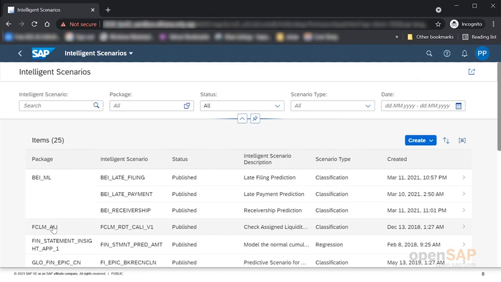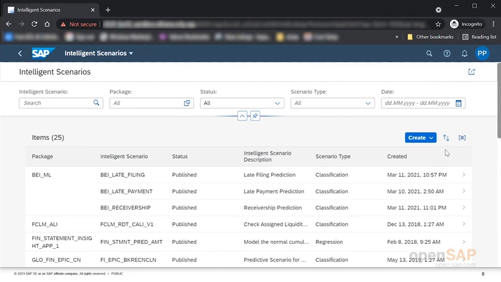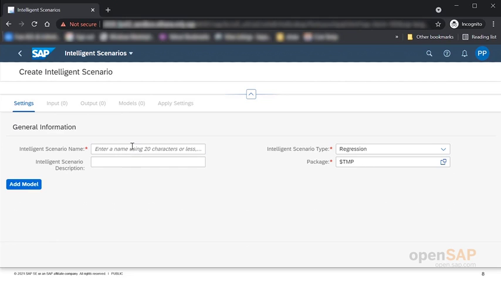So here, you see there are a bunch of intelligent scenarios already created. And you have an option of creating a scenario as an embedded scenario or as a side-by-side scenario. When I hit the embedded button, it asks me for the intelligent scenario name, intelligent scenario type, whether it is regression or classification, and then the package and the intelligent scenario description, and then you will add the model.